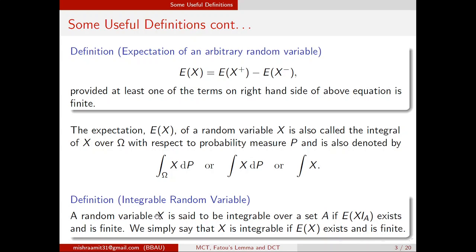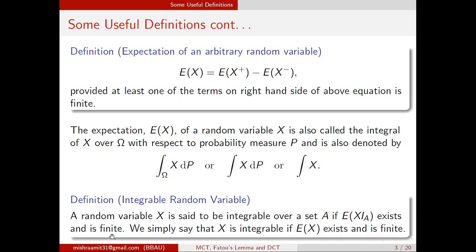We know that the expected value of X may be plus infinity or minus infinity. A random variable X is said to be integrable over a set A if the expected value of X times the indicator of A exists and is finite.